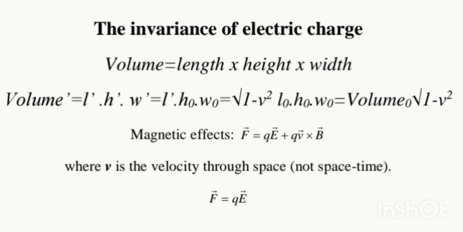An observer who moves at a velocity different from the velocity of the charged body will see the magnetic part of this force because the relative velocity between them will not be zero. An observer who moves at the same velocity as the charged body will see vector F equals q times vector E. One observer's magnetic force is another observer's electrostatic force.